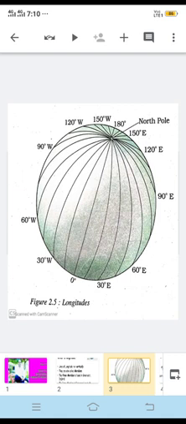In India, we have time zones where a particular time is observed throughout the country. This is possible with some countries, but not with others. It depends on the size of the country.